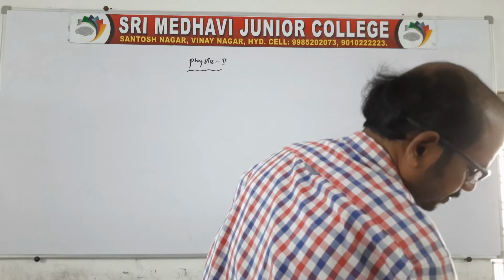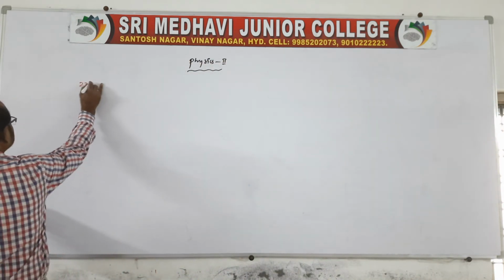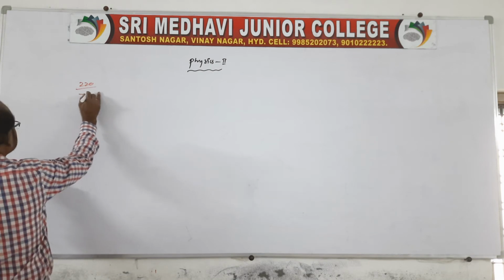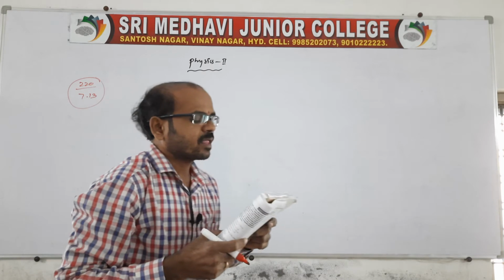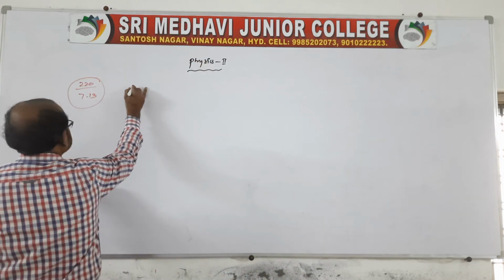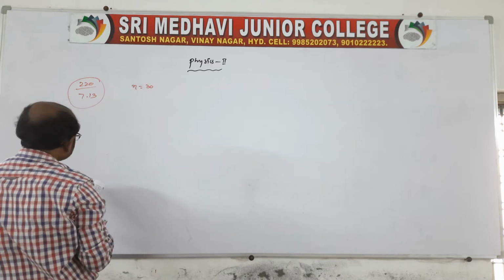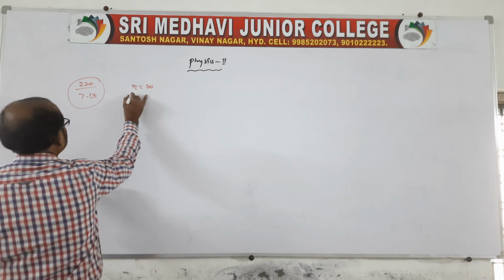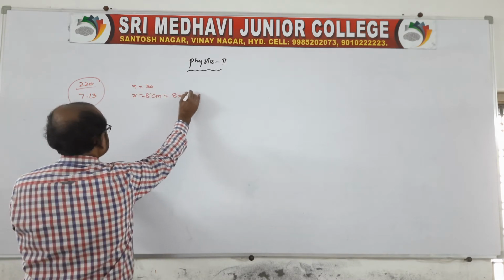Read carefully what is given. Page number 220, question number 7.13. It is related to torque. A circular coil of 30 turns, and the radius is 8 centimeter, 8 into 10 power minus 2 meter.